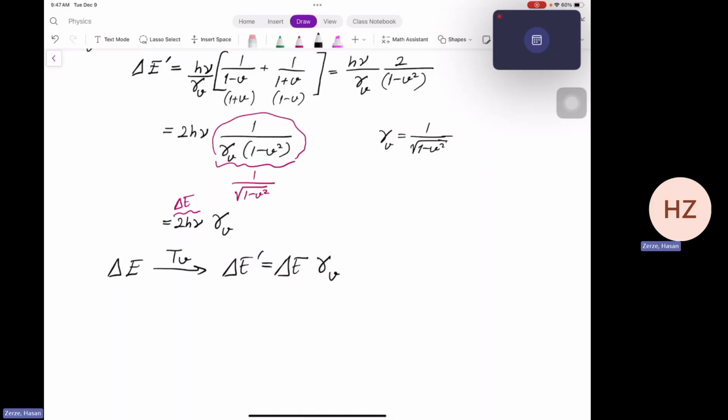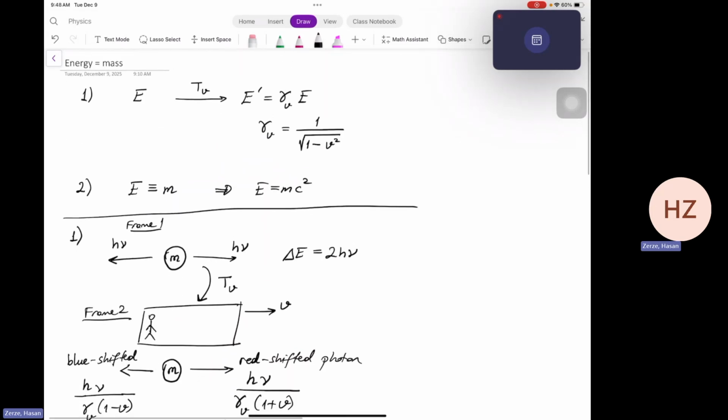Okay, so this suggests that the energy that a particle has can be transformed using this multiplication factor. So we learned something very important. By going from one reference frame into another, the energy is transformed by multiplying with gamma v. That's the first thing that we wanted to show, right? So that's step number 1.